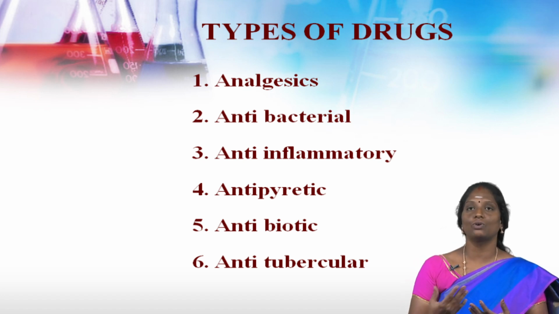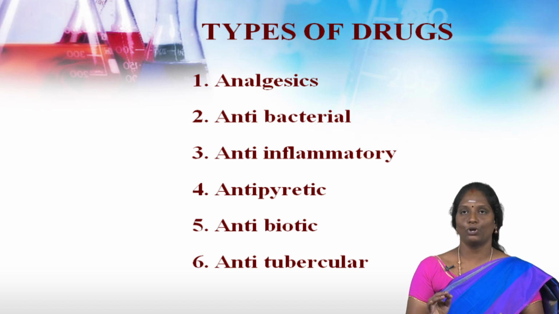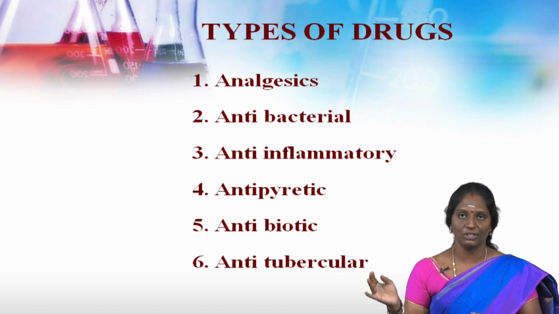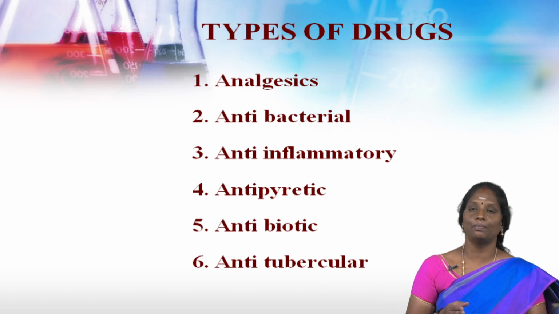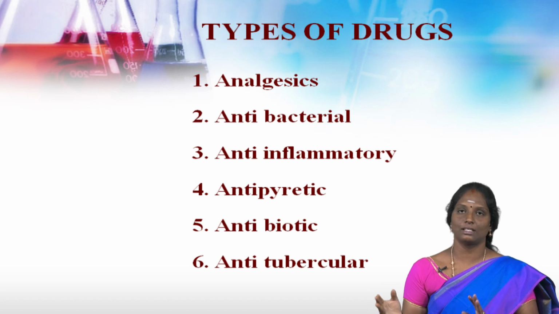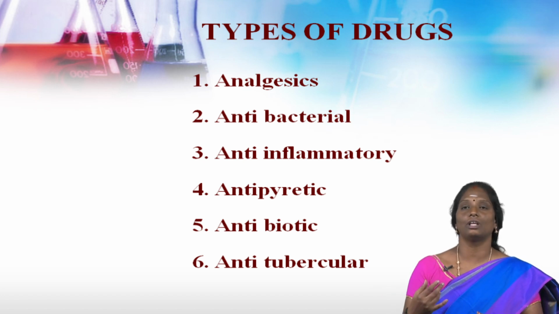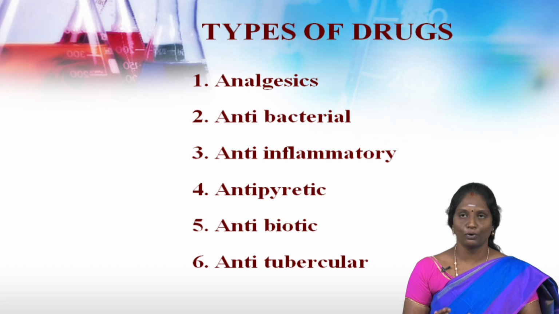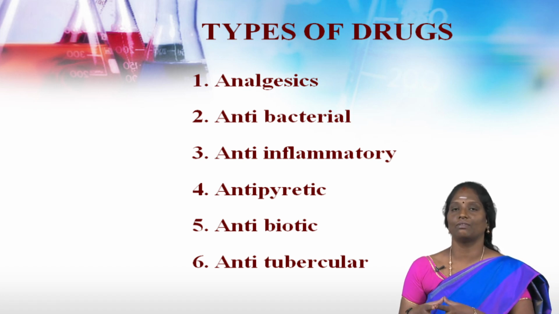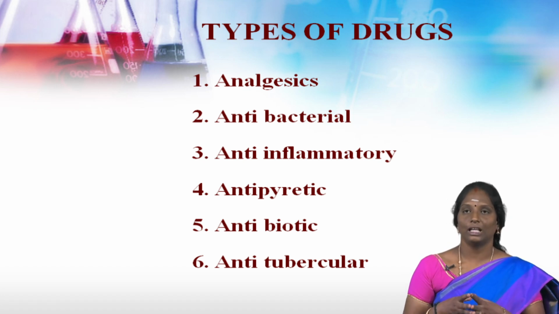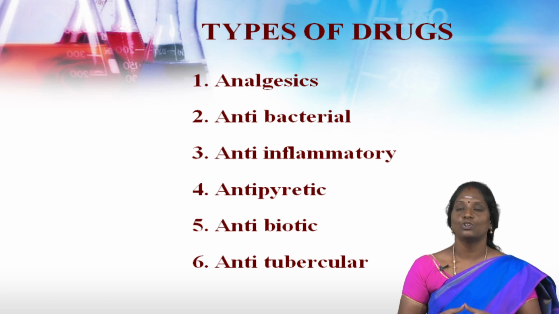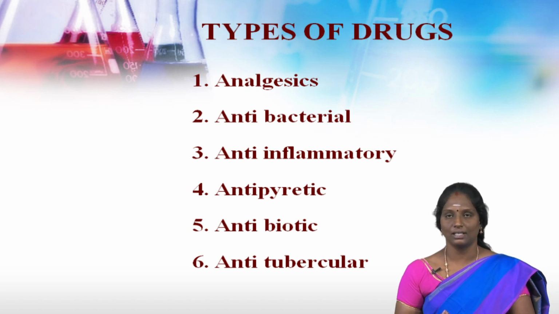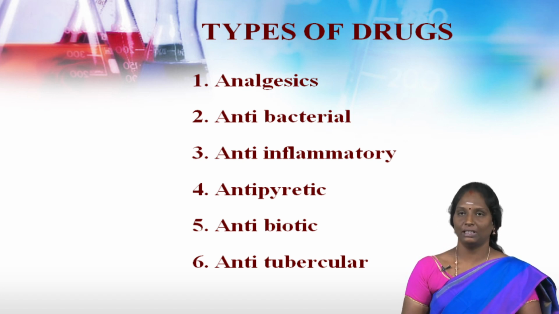So, what is meant by narcotics? These drugs produce depression of the central nervous system. So, this is called the strong analgesics. Example, morphine, pethidine, etc. What is meant by non-narcotic? These drugs do not produce significant depression of the central nervous system. They also possess anti-inflammatory and antipyretic effects. So, this is called weak analgesics. Example, aspirin, methyl salicylate, salicin, etc.